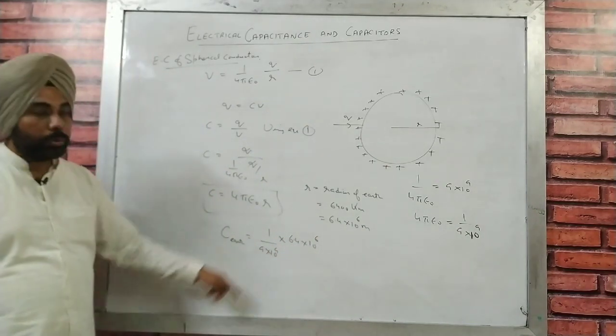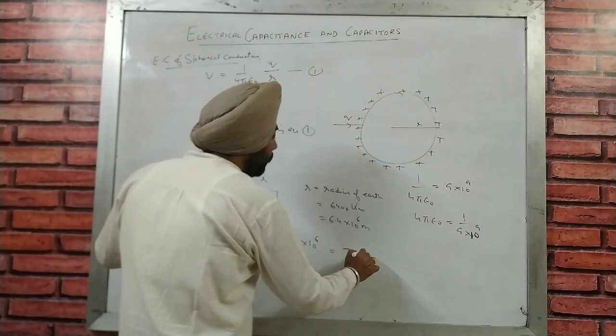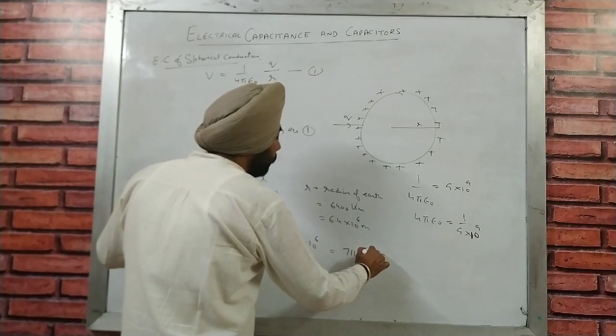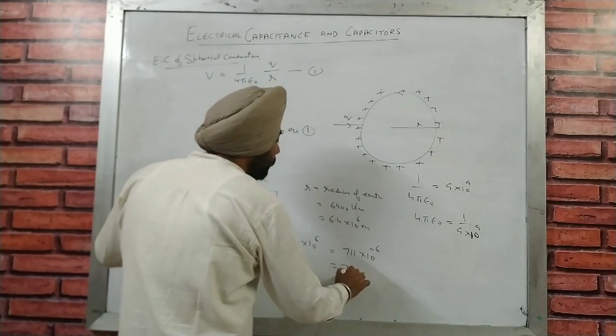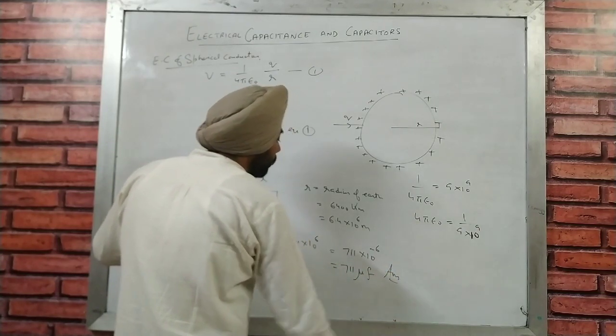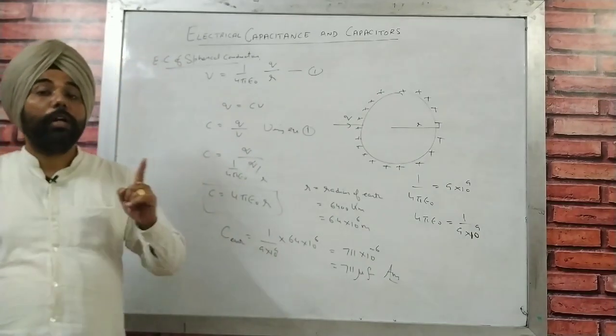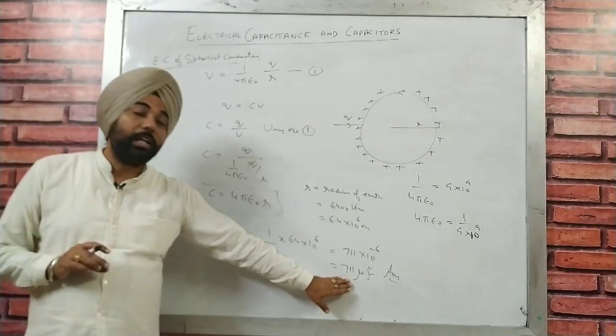If you solve that, the answer is 711 into 10 raised to power minus 6, which means 711 microfarad is your answer for that numerical. Microfarad. We are not going to achieve 1 farad here.